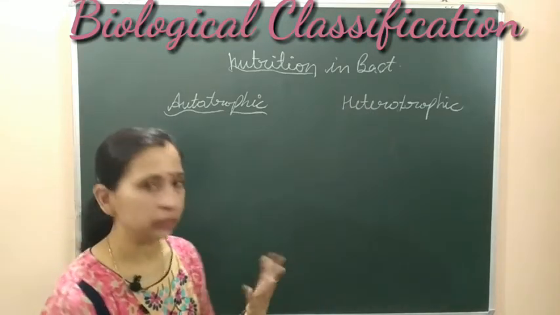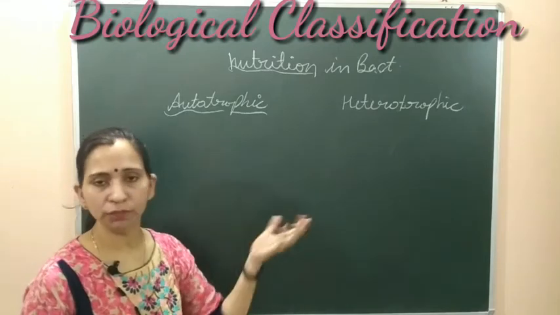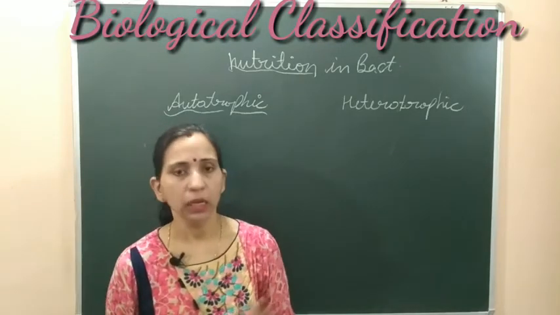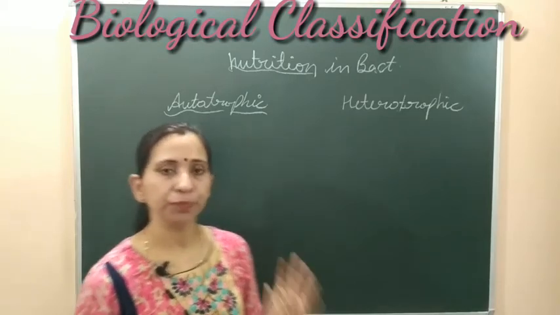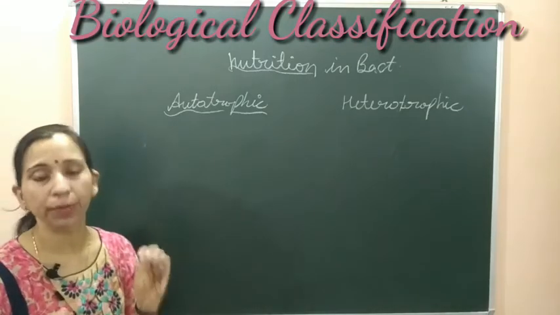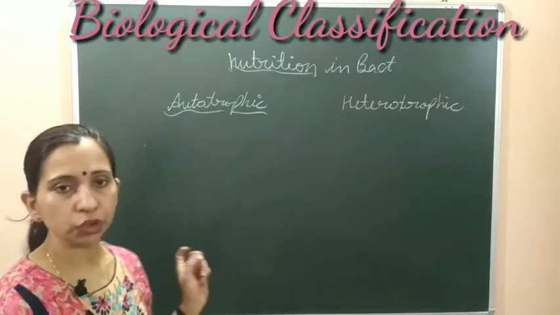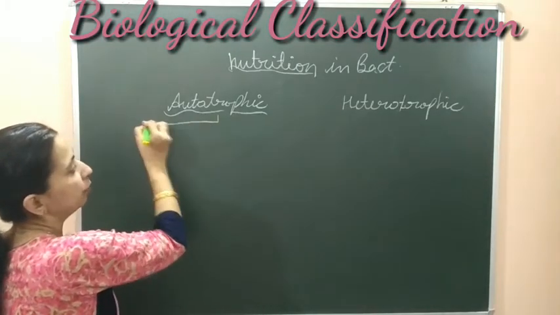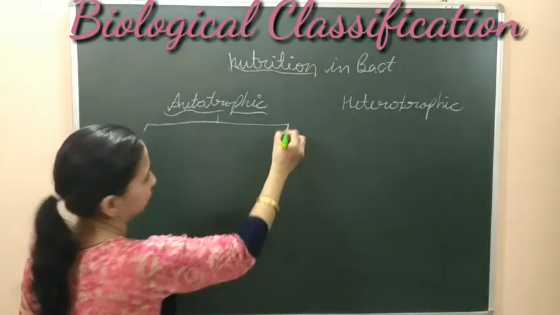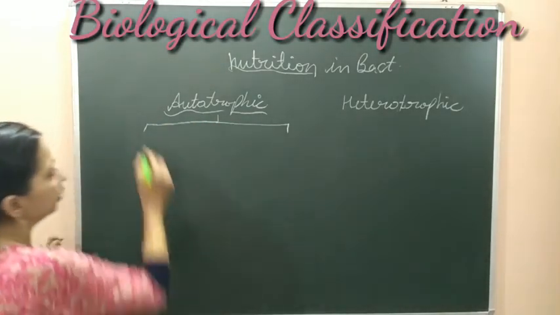Auto means self, the same nutrition that we discussed in the case of plants. This is the nutrition in which the bacteria are able to prepare their food. यहाँ पे bacteria अपना food खुद prepare कर सकते हैं, उस तरीके की nutrition को हम बोलेंगे autotrophic nutrition. This autotrophic nutrition can be further divided into two types. इस न्यूट्रिशन को हम फर्दर टू टाइप्स में डिवाइड करेंगे.